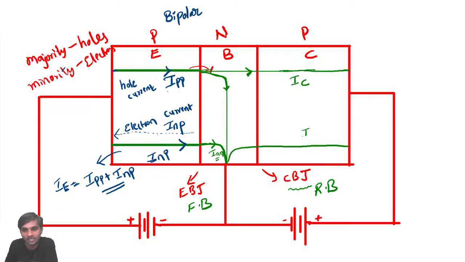I'm calling this IC naught. Generally I represent it with I naught, but this is in the collector region, so I called it IC naught.